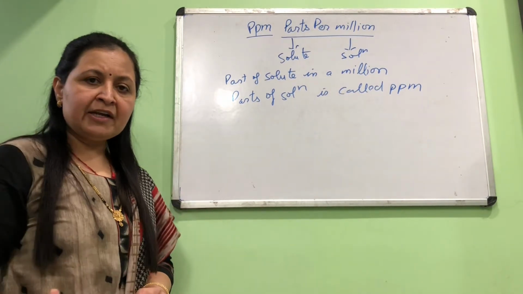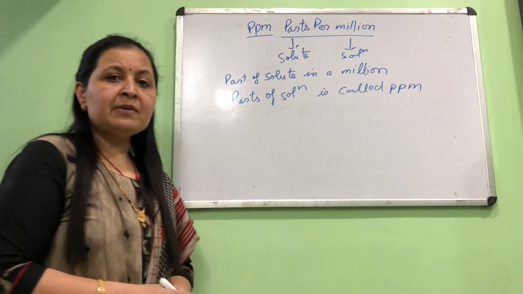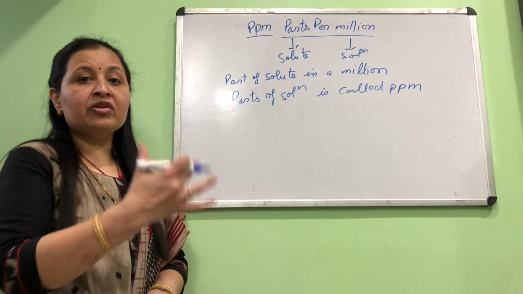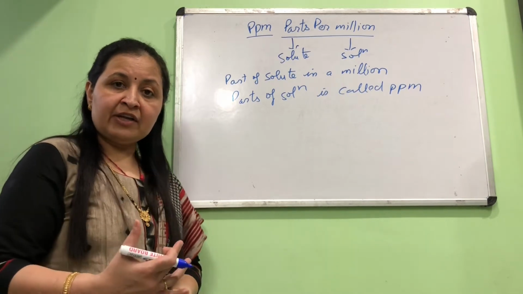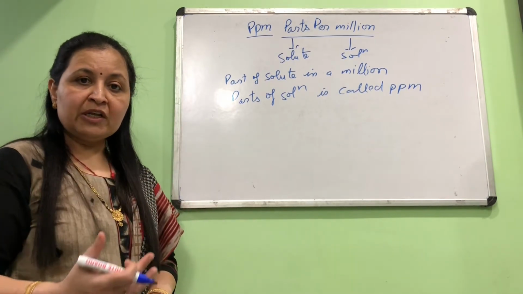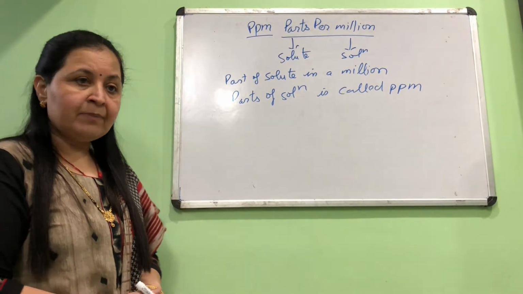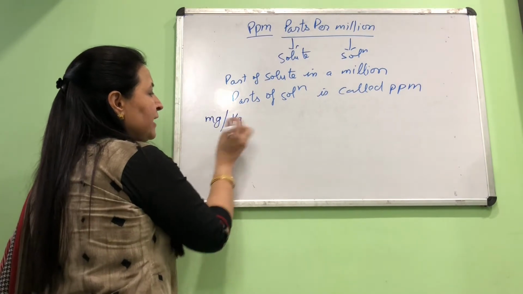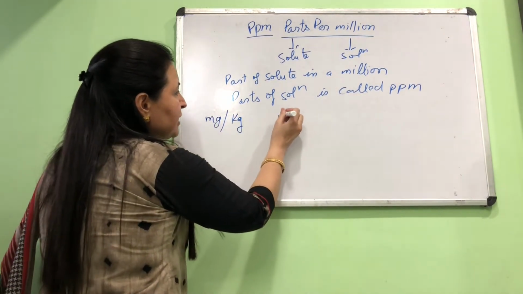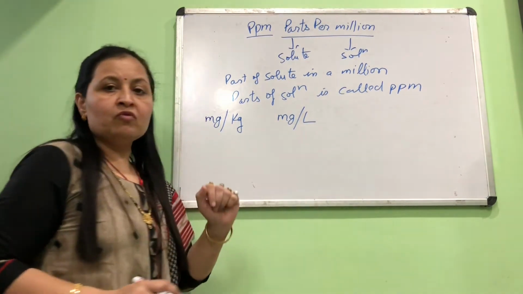But this is not the way it is easy to remember. The easiest way to remember is, see, parts per million can be in all three ways. It can be weight to weight relation, it can be weight to volume relation, it can be volume to volume relation also. So for example, if we say it is milligram per kg, then it is a weight to weight relation. It can be milligram per liter. This is weight to volume relation.